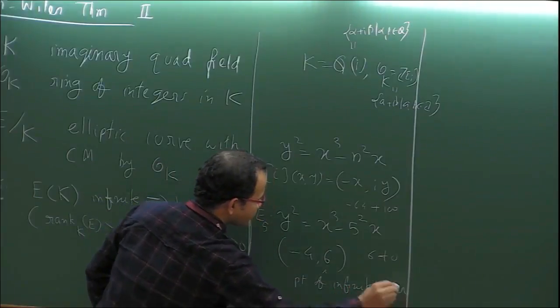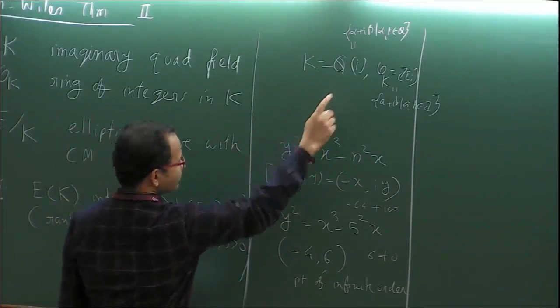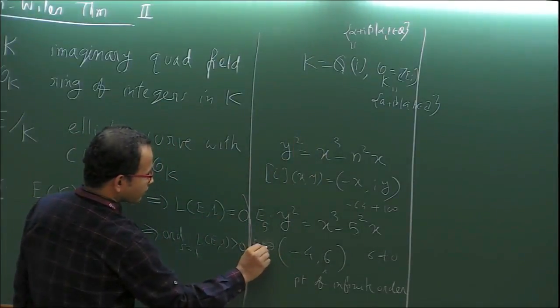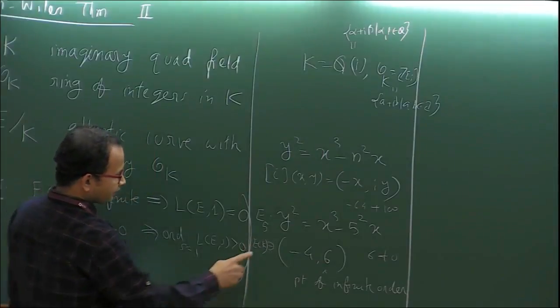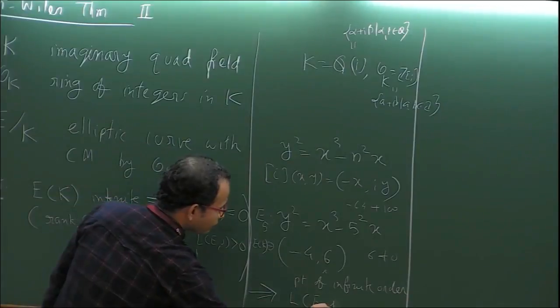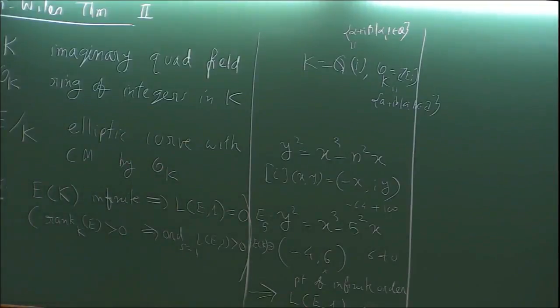Okay, in other words, this curve which has complex multiplication by this, and this is a point of infinite order, in fact, over Q itself, then Kurzweil's theorem will tell us that its L function should vanish. Okay, this is what this theorem is saying.